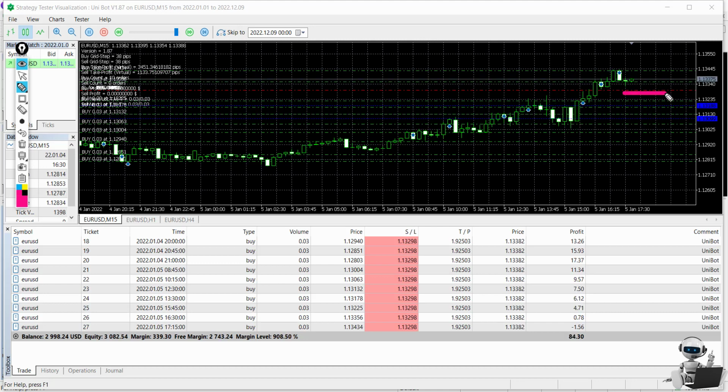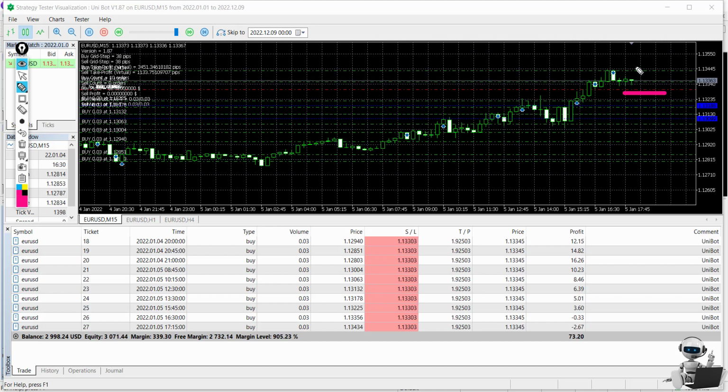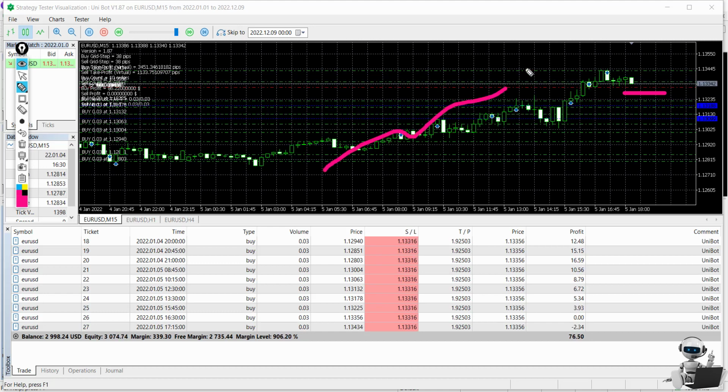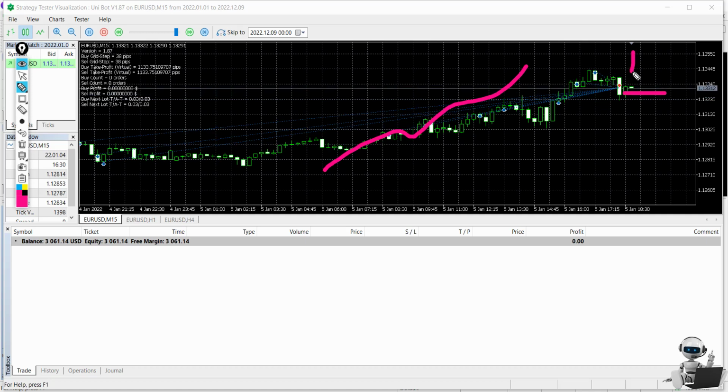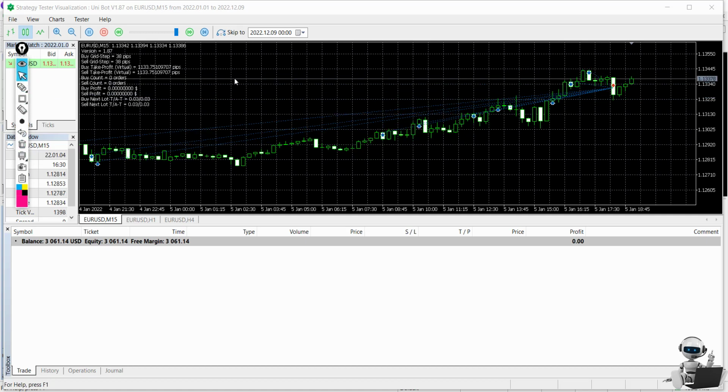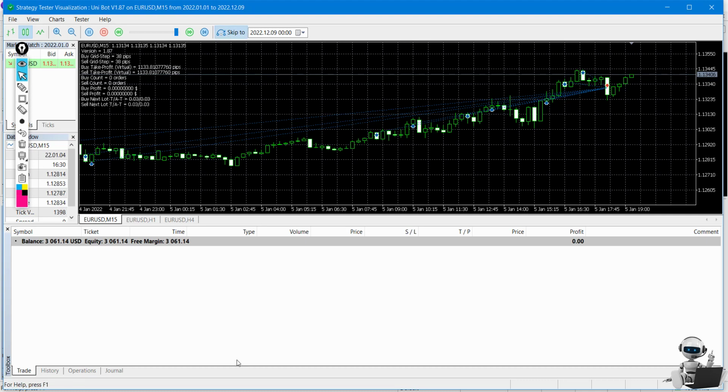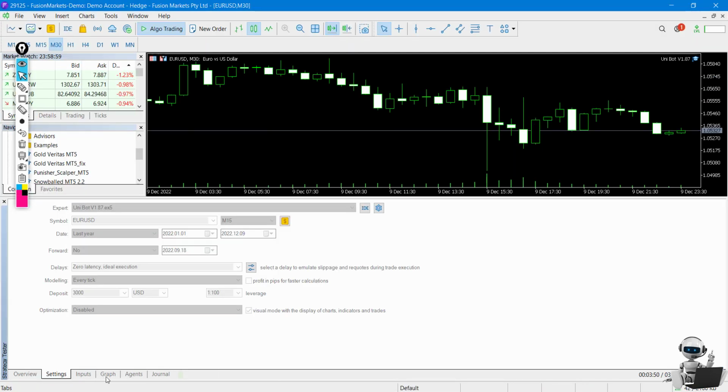You see, this is the total stop loss. So we have the total stop loss, and then we have another trade to maximize the profit. If the price goes up, it will give you the profit, and then we close it. This is how it works. And I will forward the back test to skip this and give you the ultimate result of the back test.